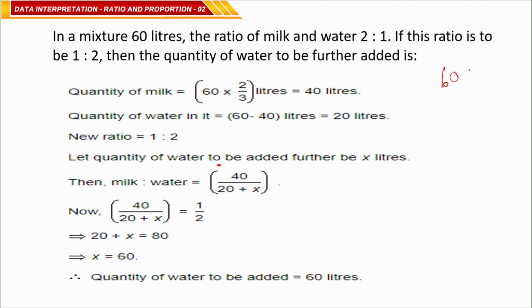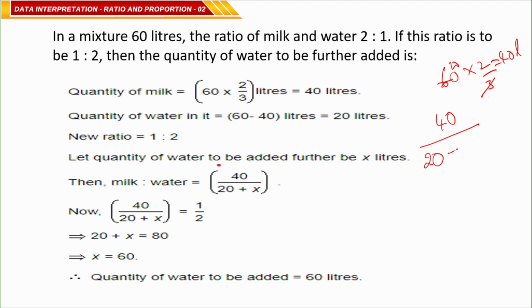So the ratio would be 2 to 3, 3 ones are 3, 20s are 40 liters, so 40 liters of milk and 20 liters of water. Okay, but it is given that the ratio should be 1 is to 2. Here, how much quantity are you going to add? 40 liters of milk is there and 20 liters of water is there.